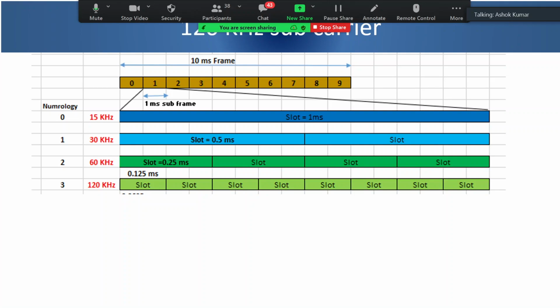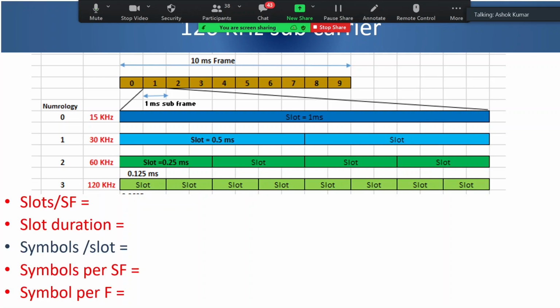Okay, let's proceed. For 120 kilohertz subcarrier spacing, which is numerology 3, let us calculate. The frame and subframe are the same, 10 milliseconds and 1 millisecond. How many slots per subframe? 1, 2, 3, 4, 5, 6, 7, 8. Eight. And the slot duration? 0.125 millisecond, very nice.